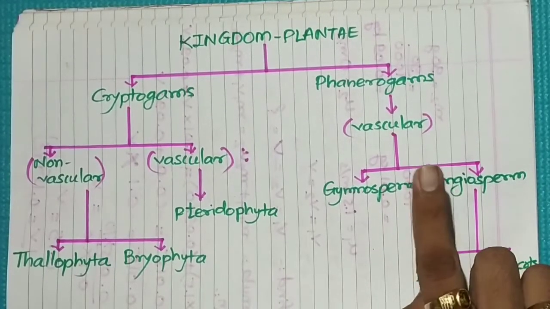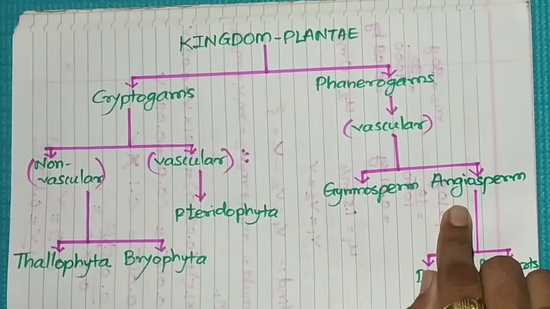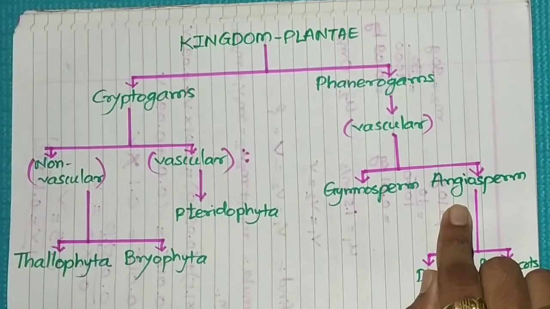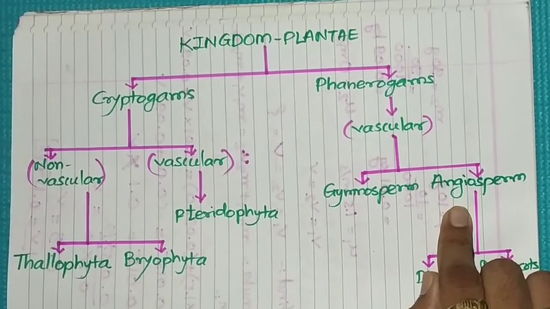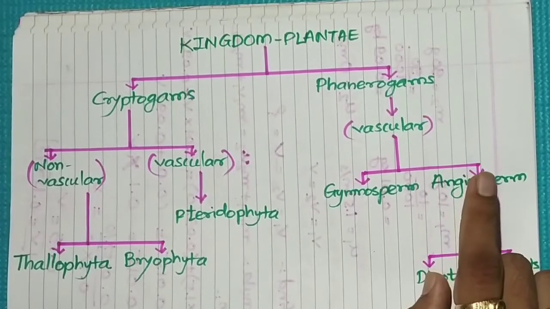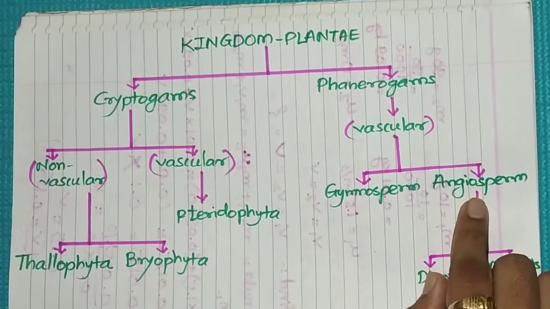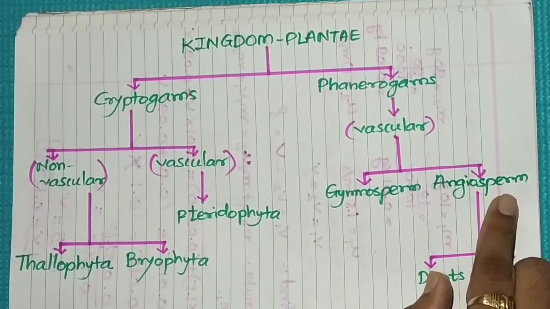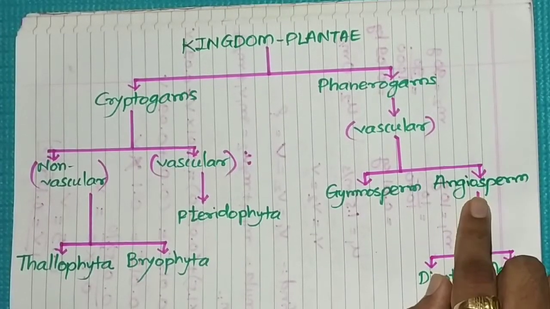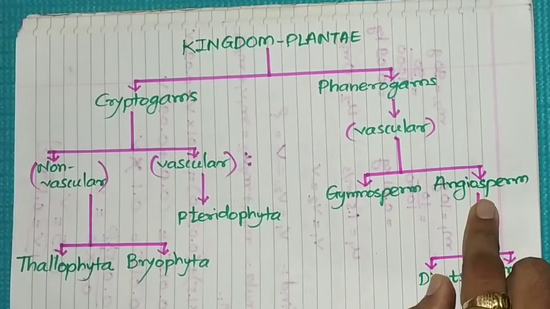Angiosperm, those phanerogam plants which have seeds enclosed inside the fruit, the seeds are covered within the fruit, are grouped under the second heading, angiosperm. Angios means covered and sperma means seed. So here the seeds are covered.